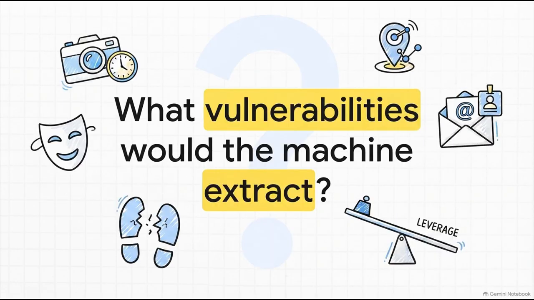As we wrap up this explainer on the thriller profiling algorithm, I want to leave you with a somewhat chilling diagnostic of your own. Think about the time-stamped photos you uploaded this week. Think about the locations you casually tagged, or the professional emails sitting right there in your public bio. If someone ran your digital surface through this exact machine right now, what masks could they wear to get close to you? And exactly where would they find their leverage?